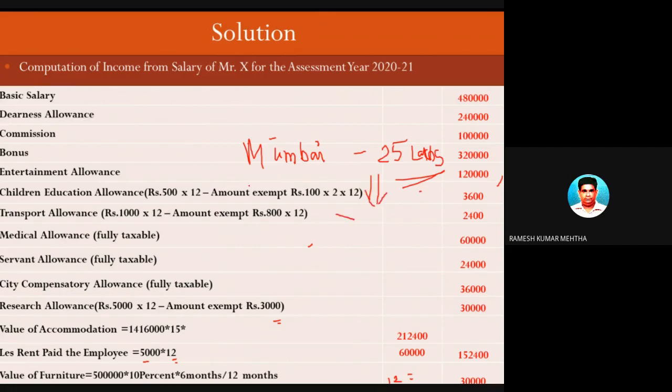So the value of the perquisite for rent-free accommodation is 15% of salary. Now, what do you mean by salary?